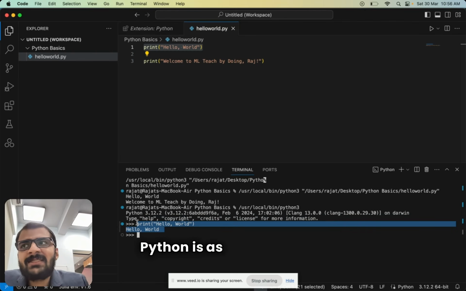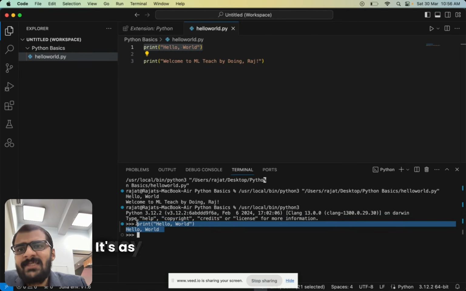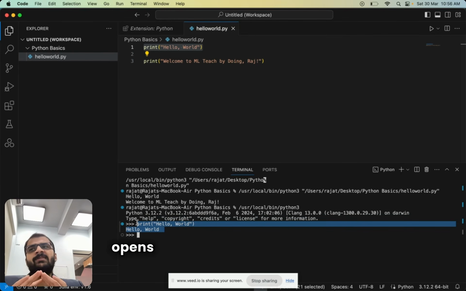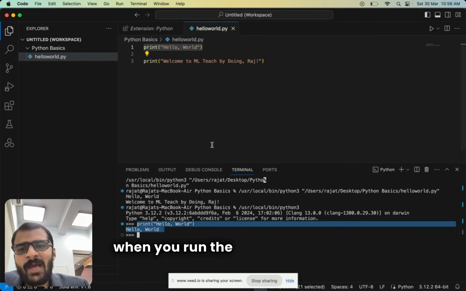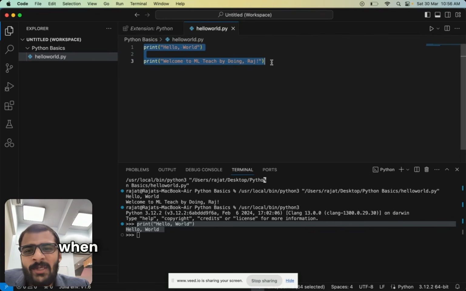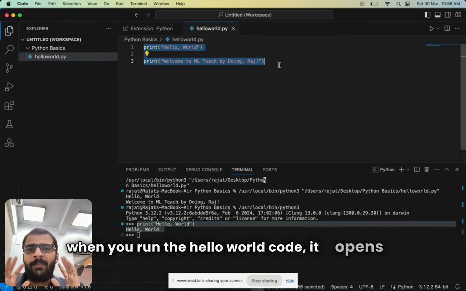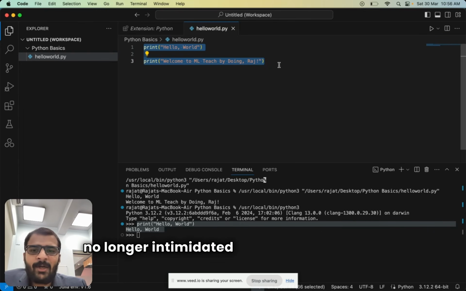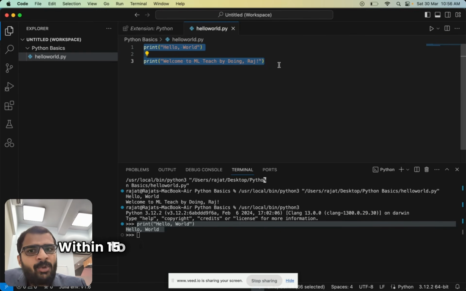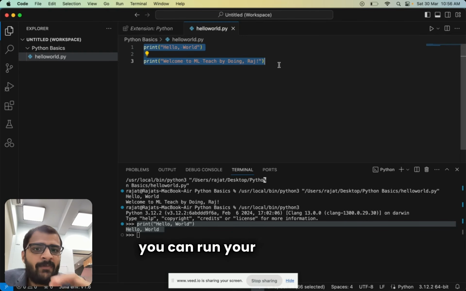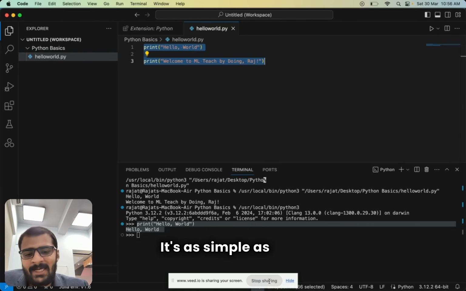That's it. Python is as simple as this. It's as easy as this to run your first code. And when you run your first code, it opens a door for every single thing. It's like a 0 to 1 step. The reason hello world codes are so famous is because when you run the hello world code, it opens your door to a new programming language. And now you are no longer intimidated or scared by it, right? Within 15 to 20 minutes, you can download Python, you can download VS Code, and you can run your first code. It's as simple as that.